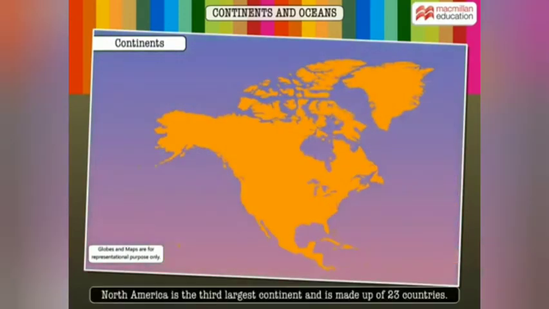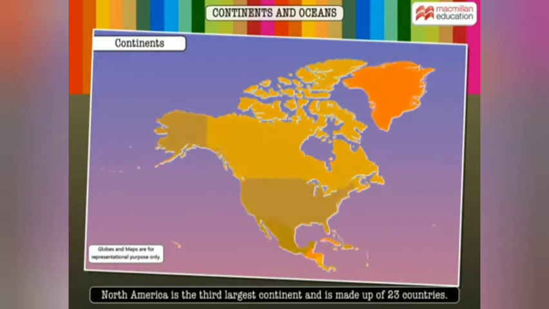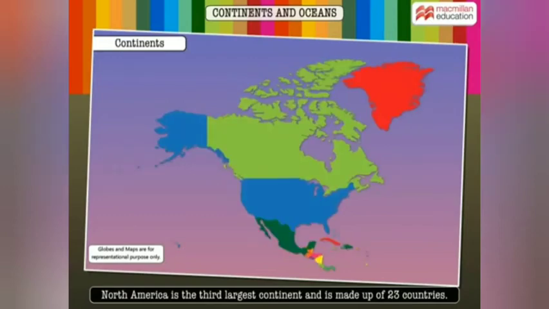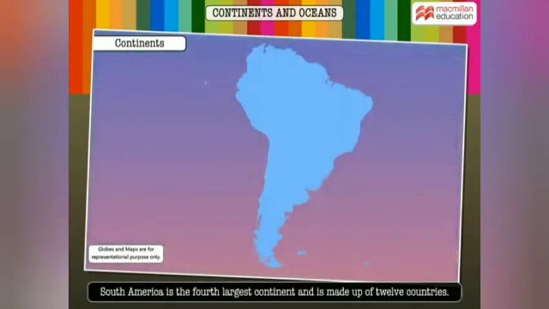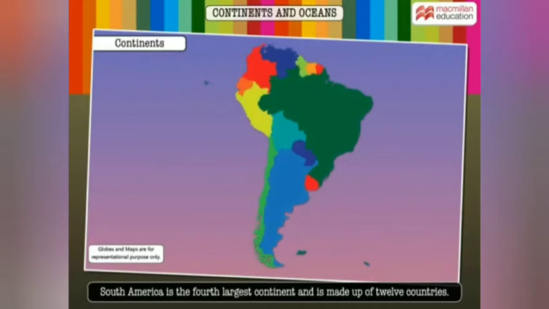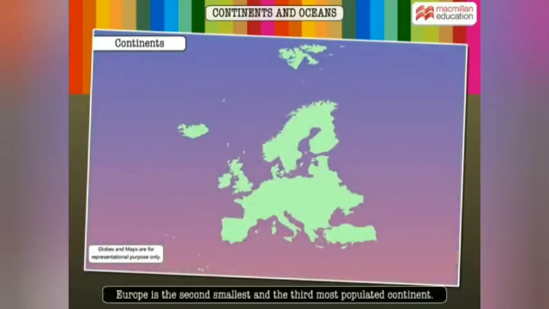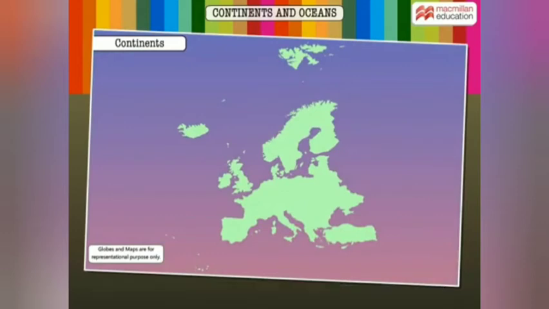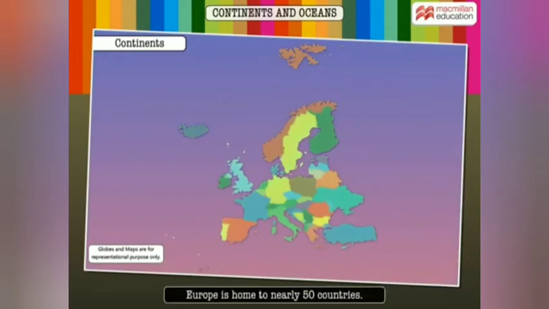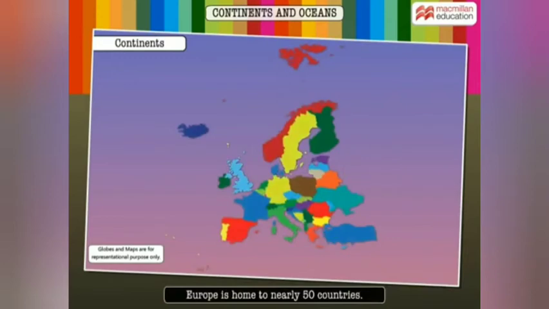North America is the third largest continent and is made up of 23 countries. South America is the fourth largest continent and is made up of 12 countries. Europe is the second smallest and the third most populated continent. It is home to nearly 50 countries.